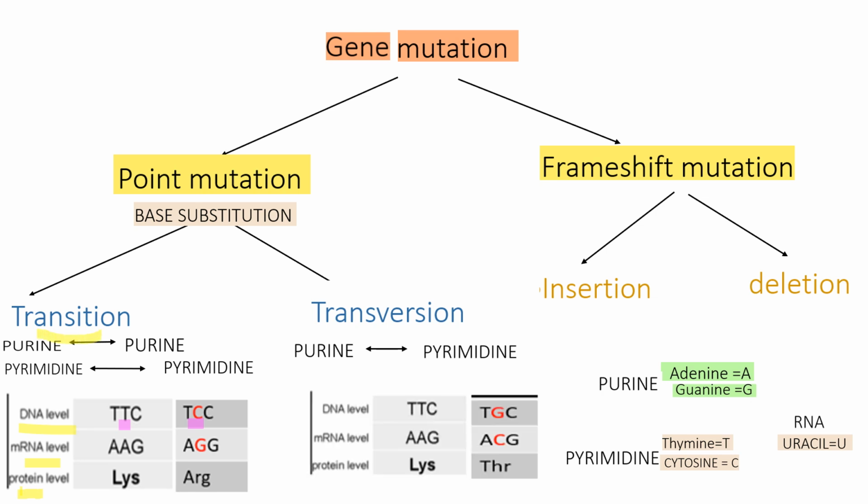Now, see another example which comes under transversion: a thymine base is replaced by a guanine base. So a pyrimidine base is substituted by a purine base. So this will come under the category of transversion.